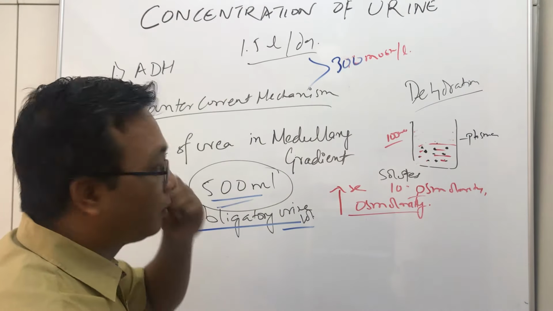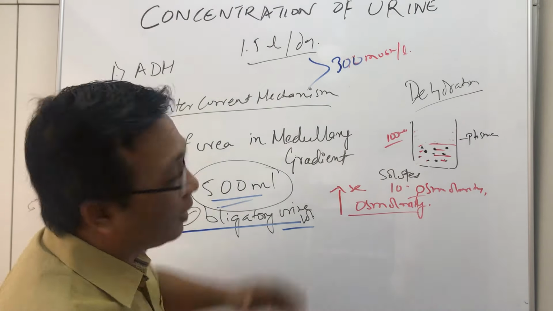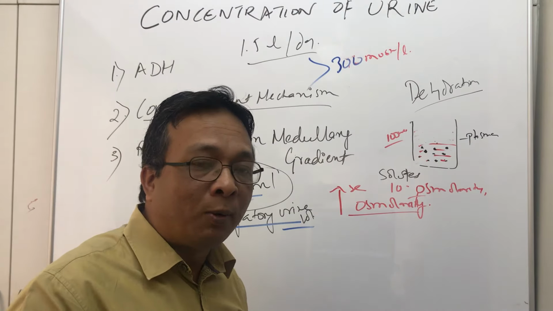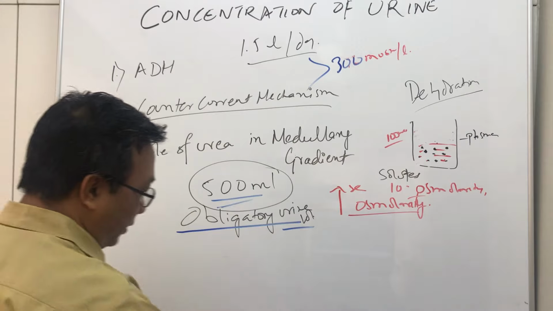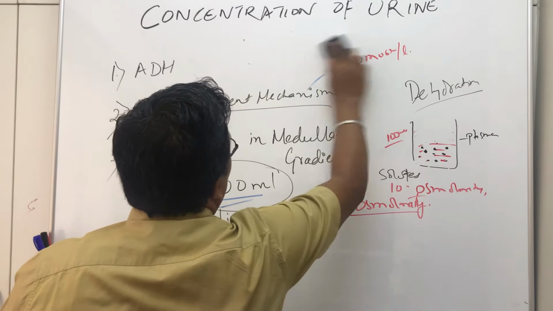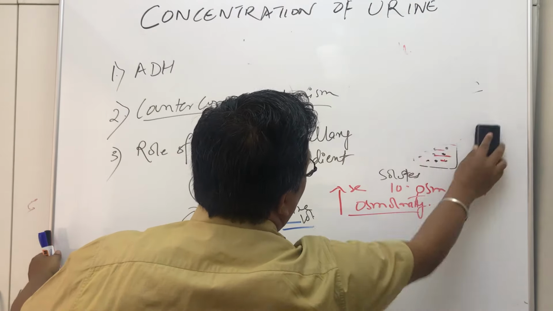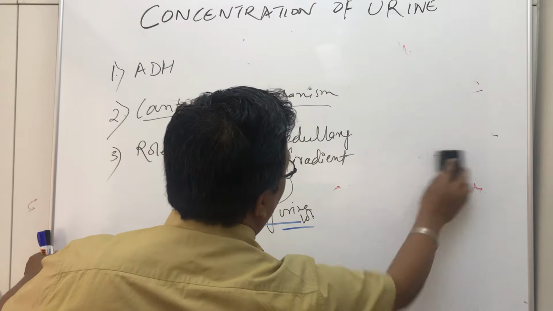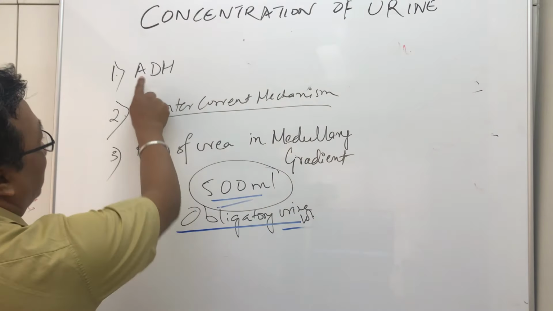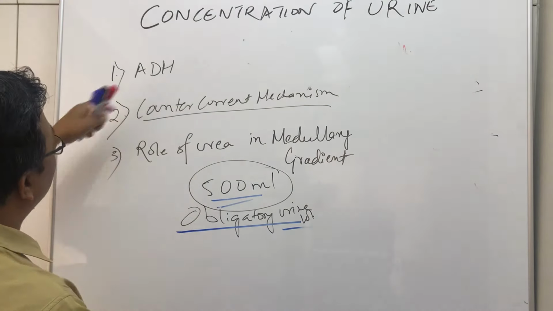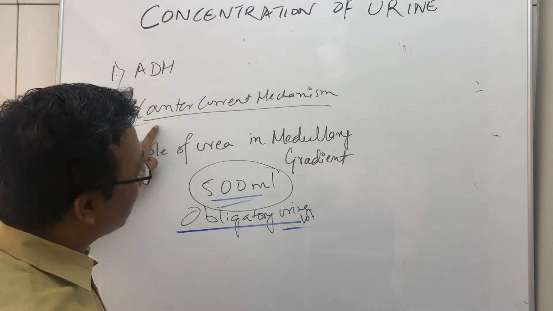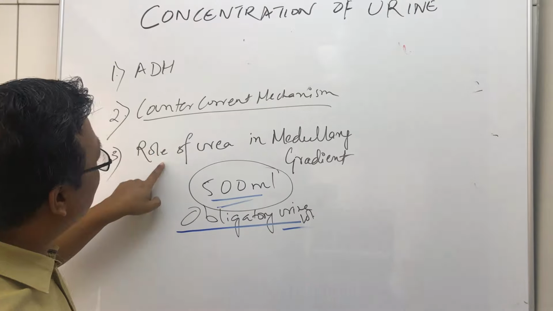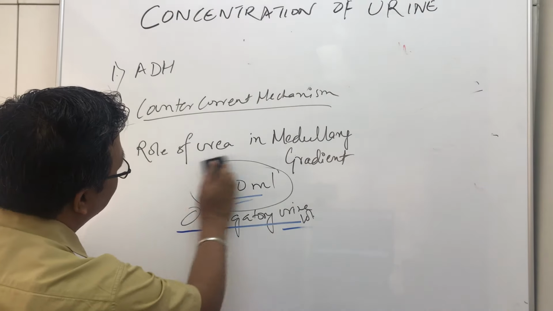Okay, thank you. So let's try to understand how our kidneys try to conserve water. We have 3 things in this phenomenon, that is, how the body conserves water. First is the role of ADH, the antidiuretic hormone. Second is the counter current mechanism, and third is the role of urea. We will understand these 3 things.